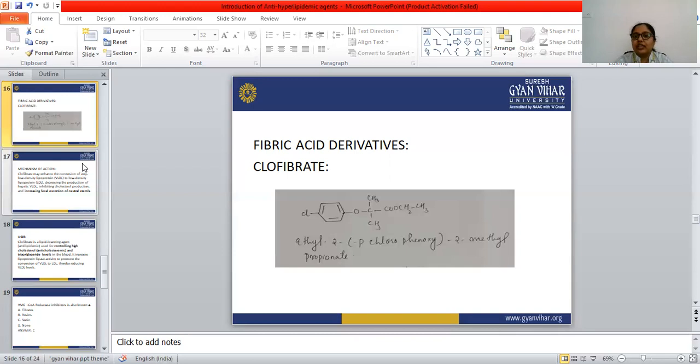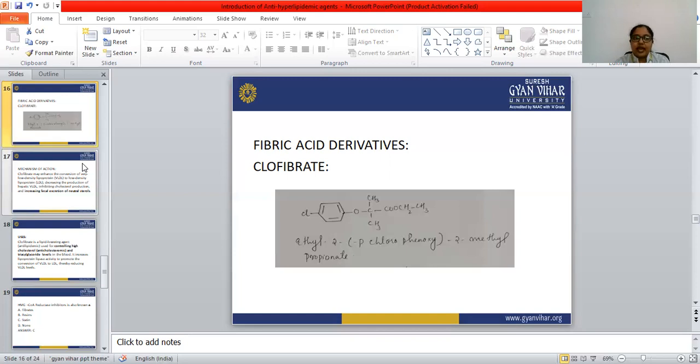HMG-CoA reductase is the rate-limiting step in cholesterol biosynthesis, and this enzyme is blocked by statins, because the statin and the HMG-CoA reductase both have the lactone moiety. So the statin binds with the receptor and inhibits the enzyme. When the enzyme is inhibited, malonic acid is not formed. Since malonic acid is necessary for the synthesis of cholesterol, the cholesterol synthesis also stops.